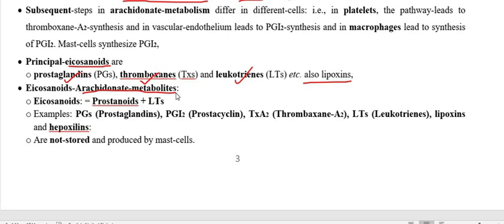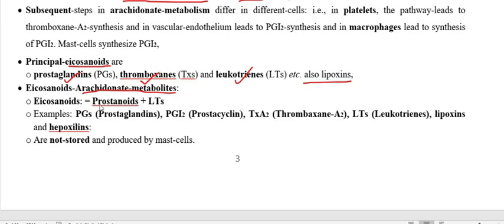So the icosanoid is the summation of prostaglandin, thromboxane, and leukotrienes, and many more.